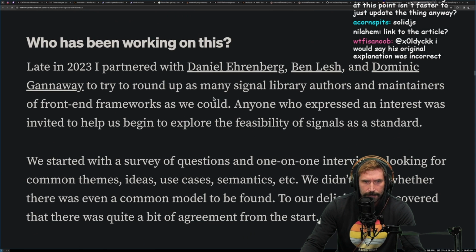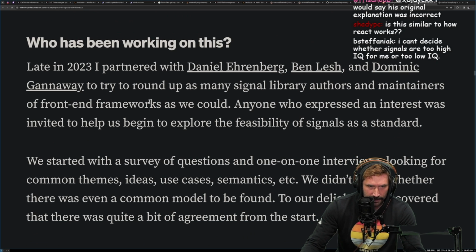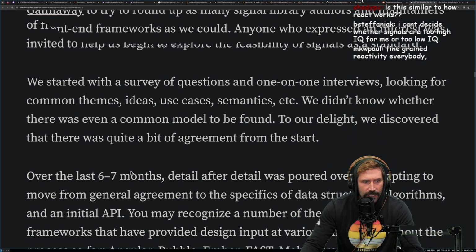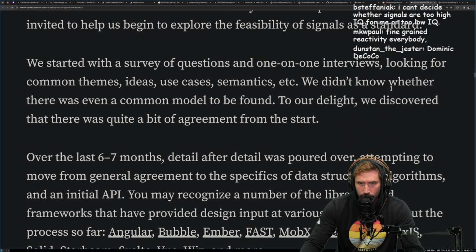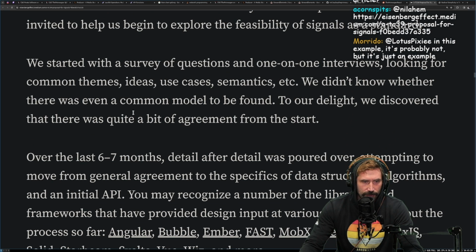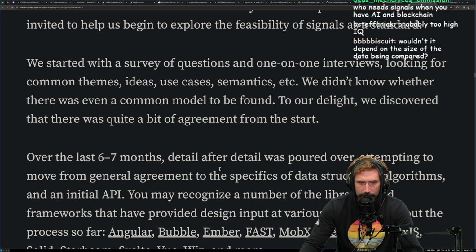Late in 2023, I partnered with Daniel Ehrenberg, Ben Lesh, and Dominic Gannaway to try to round up as many signal library authors and maintainers of front-end frameworks as we could. Anyone who expressed an interest was invited to help us begin to explore the feasibility of signals as a standard. We started with a survey of questions and one-to-one interviews, looking for common themes, ideas, and use cases, semantics, etc. We didn't know whether there was even a common model to be found. To our delight, we discovered there is quite a bit of agreement.